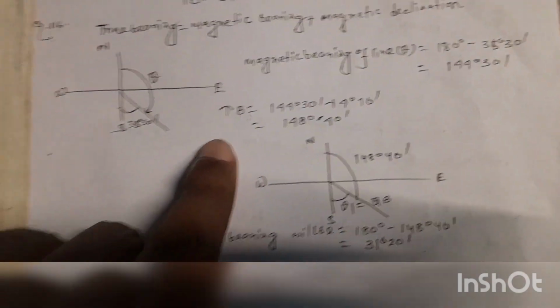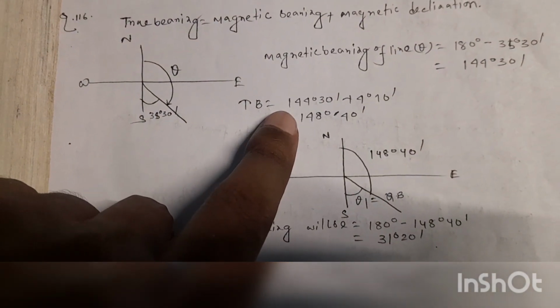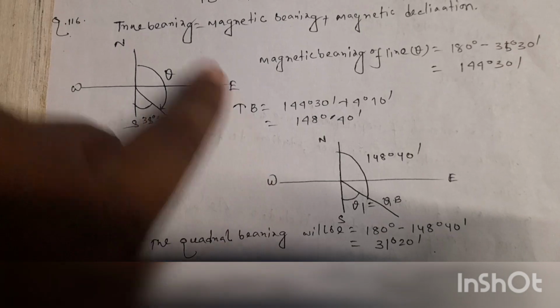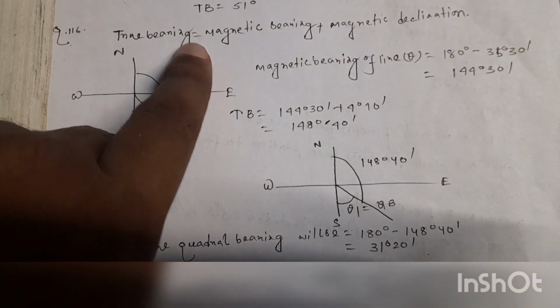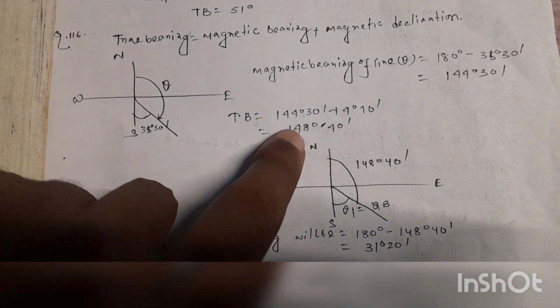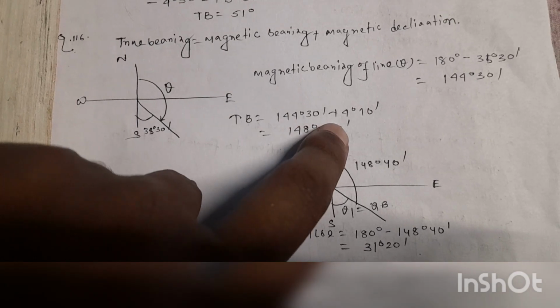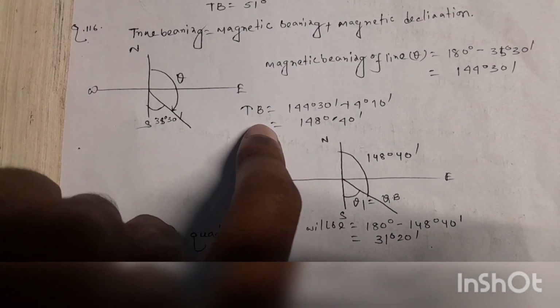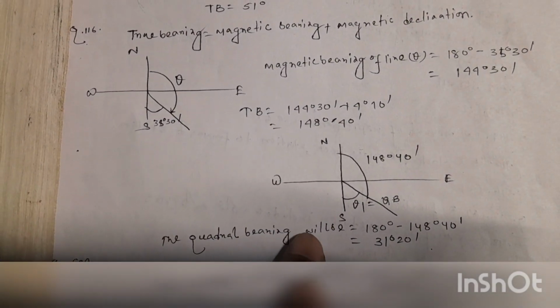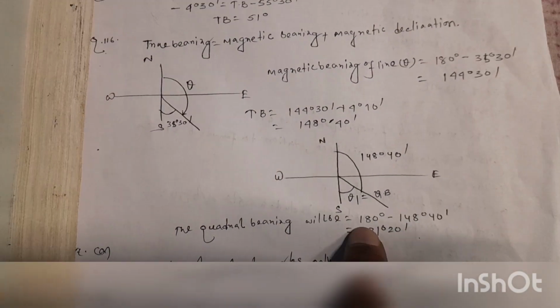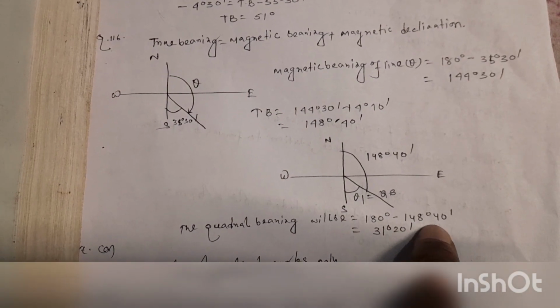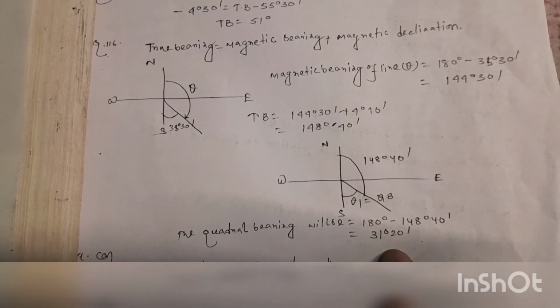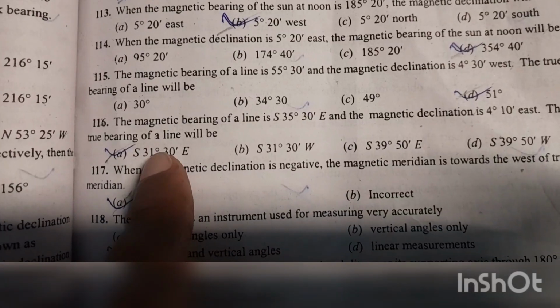So true bearing will be 144 degree 30 second plus 4 degree 10 second, by the true bearing formula. So true bearing will be 148 degree 40 second. And if we convert this true bearing into quadrantal bearing, it will be 180 degree minus 148 degree 40 seconds, so 31 degree 20 seconds. Option number A is the right answer.